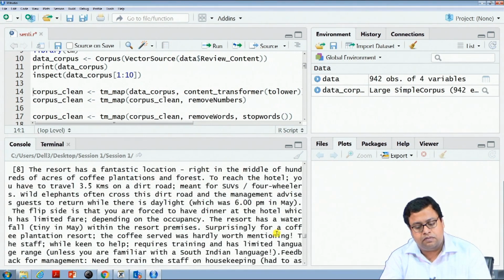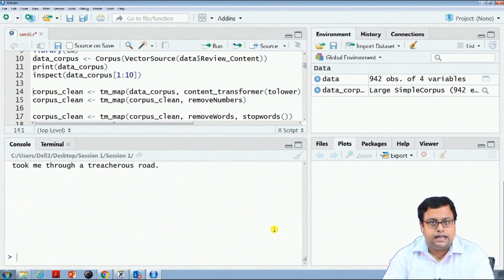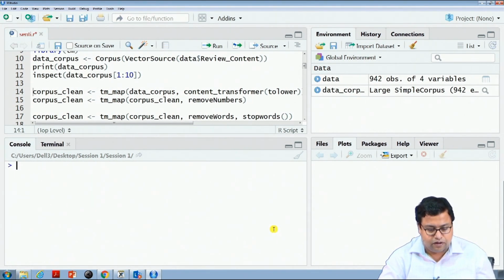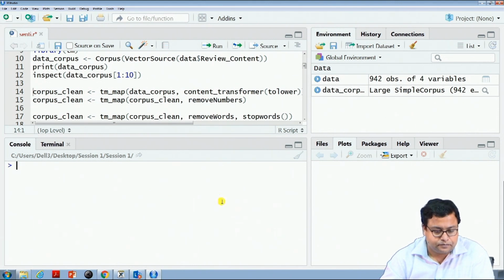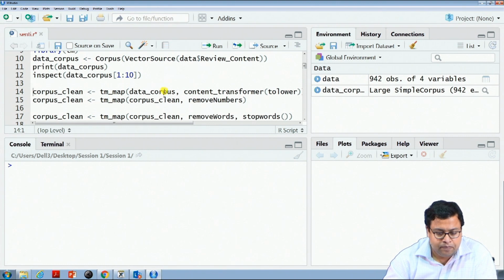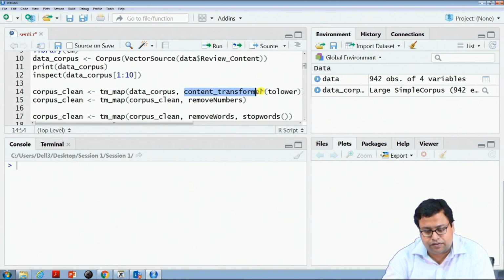So, the first job as we read any data set is to probably do a little bit of pre-processing of the data. This is very important, more so in the text context, that you have to pre-process your data. So, what do I do to pre-process? I first do content transform to lower, that means I change the whole data set to lower case. This is basically an equal to sign. We have discussed in the first class that this is also how equal to signs are written.